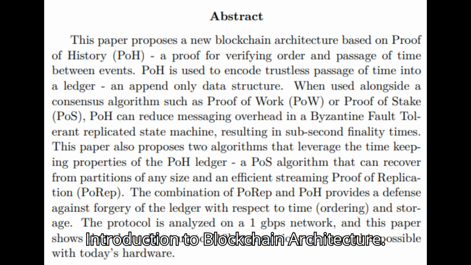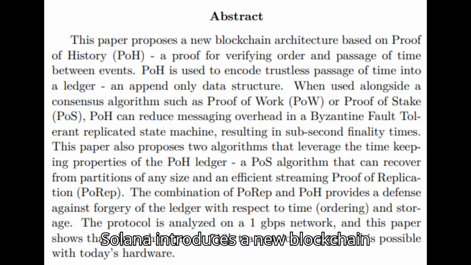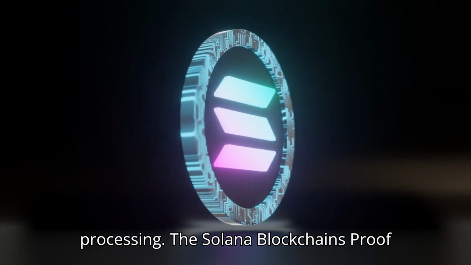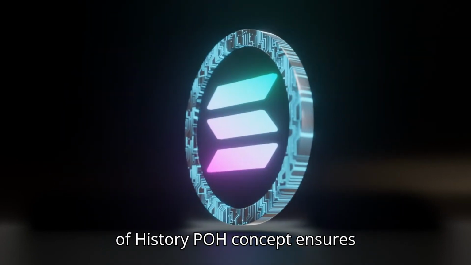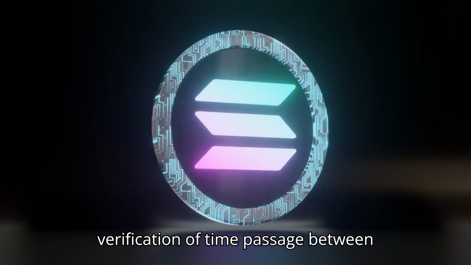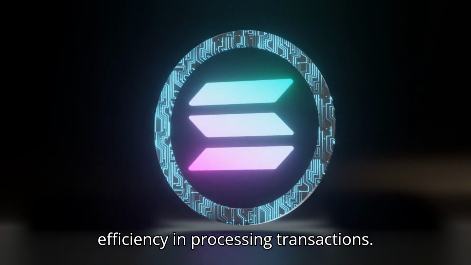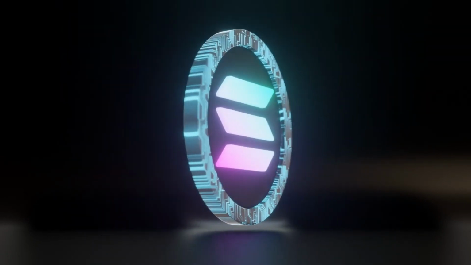Introduction to blockchain architecture. Solana introduces a new blockchain architecture designed for high performance and efficient transaction processing. The Solana blockchain's proof of history (POH) concept ensures verification of time passage between events in a trustless manner for enhanced efficiency in processing transactions.